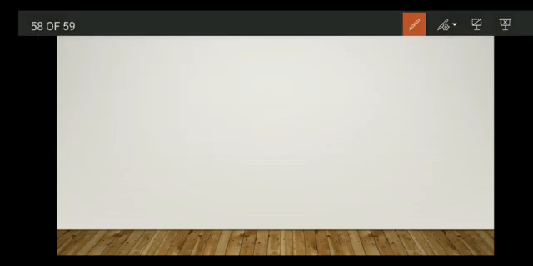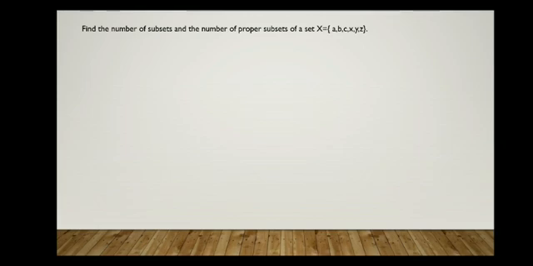Now find the number of subsets and the number of proper subsets of a set X equal to {A, B, C, X, Y, Z}. Here they are asking us to find the number of subsets and the number of proper subsets. For that we should first know the number of elements in the set X. Here n of X is equal to 6. So how can we find the number of subsets?